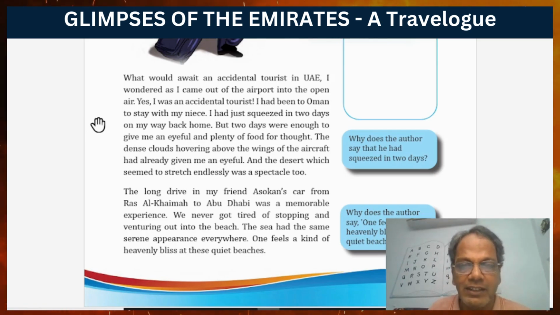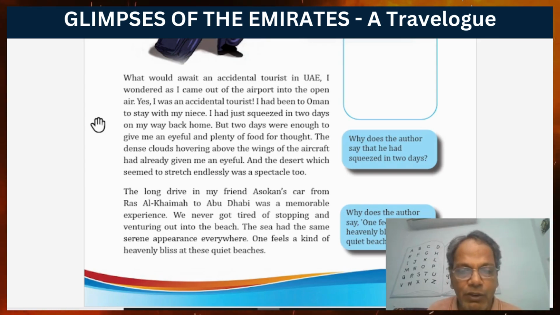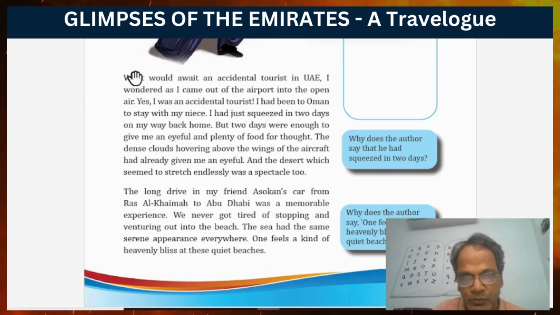Now let us see what the author actually wanted to convey to us. What would await an accidental tourist? Who is an accidental tourist? A tourist who visited accidentally, that means without any prior plan. So it was just incidental.